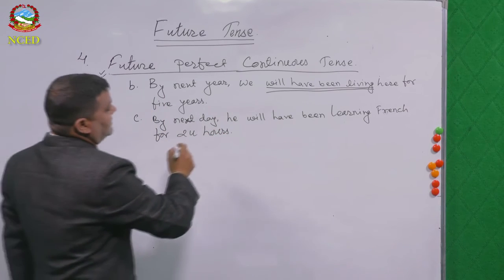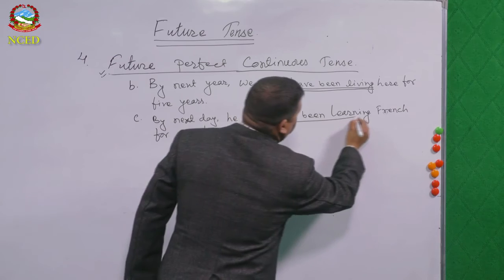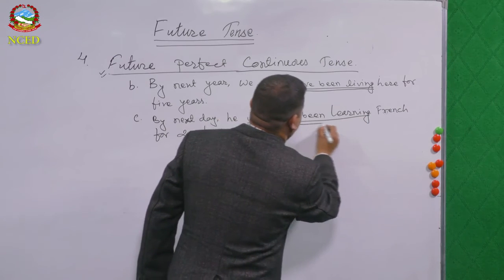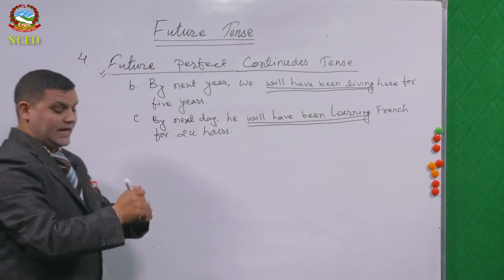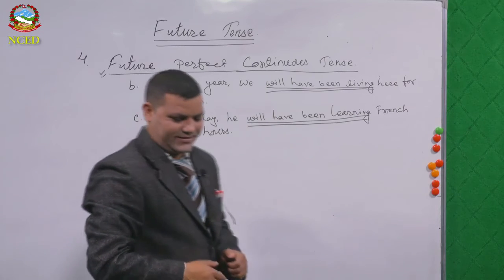Yes. So what is the right answer? Will have been learning. Okay. So that's the end of the future tense.